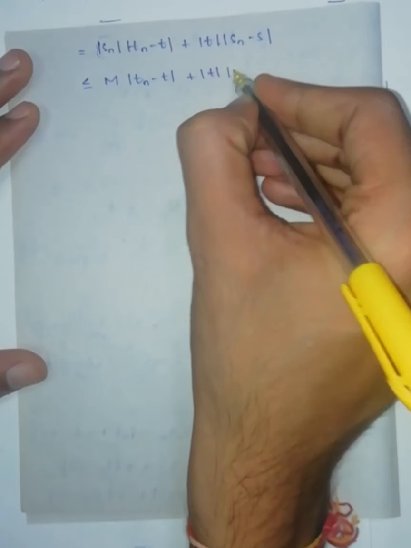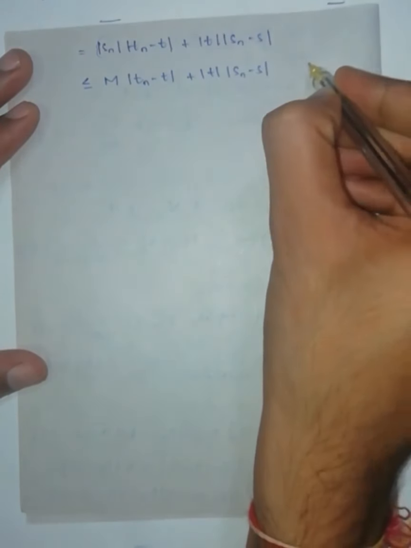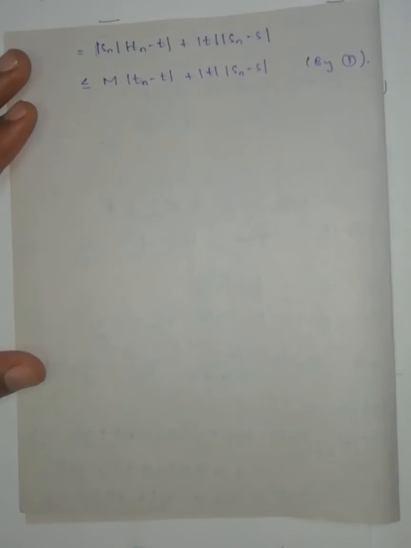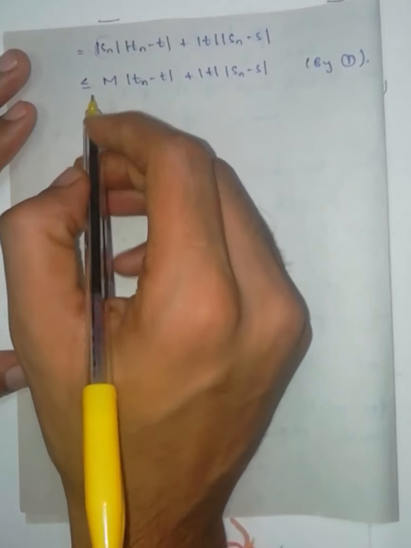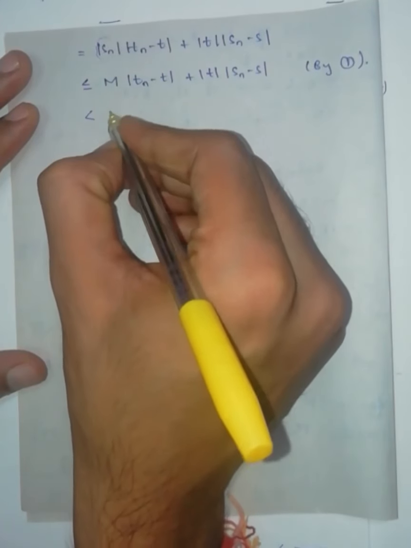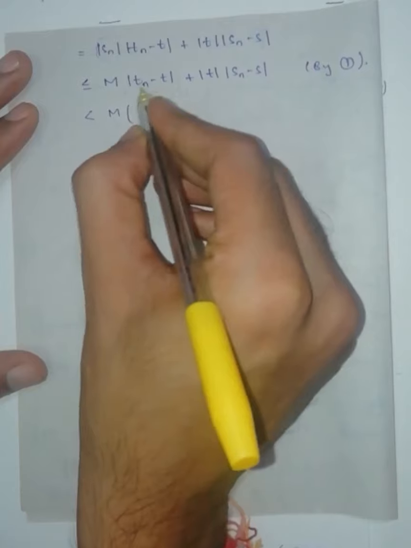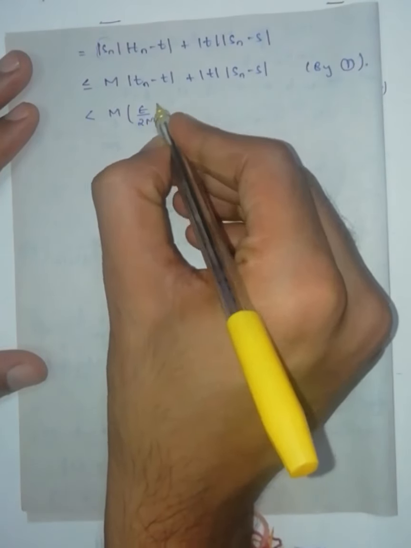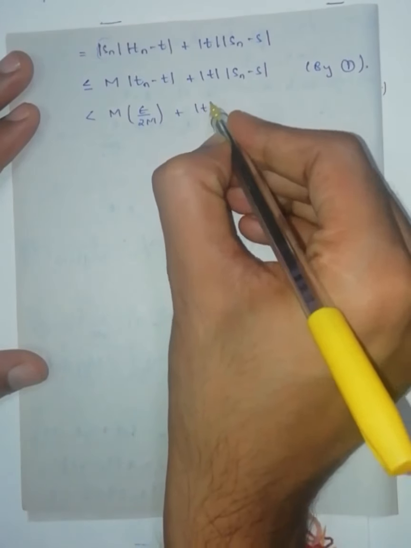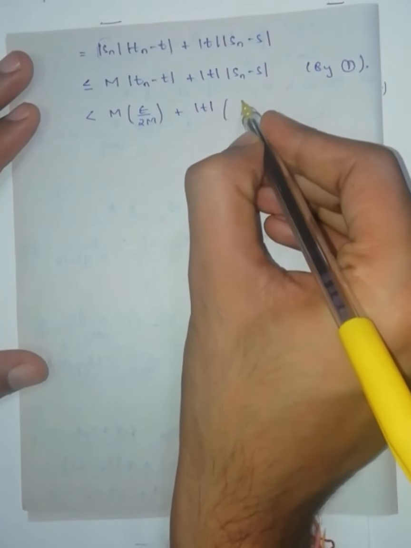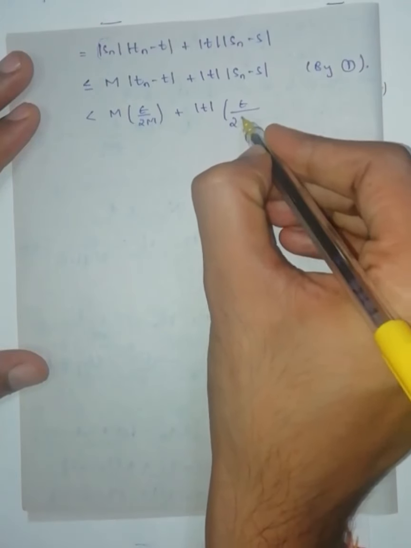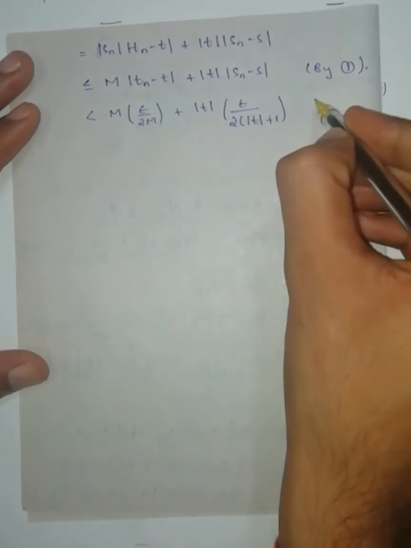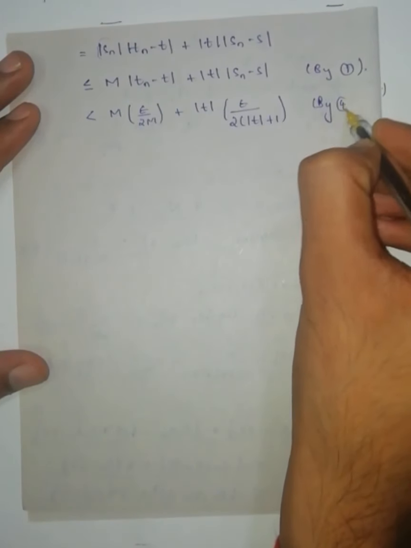Modulus of T into modulus of Sn minus S by equation number 1. Now equations number 4 and 5 say this one is less than m into epsilon by 2m, since modulus of Tn minus T is less than epsilon by 2m, plus modulus of T into epsilon by 2 into modulus of T plus 1, by 4 and 5.